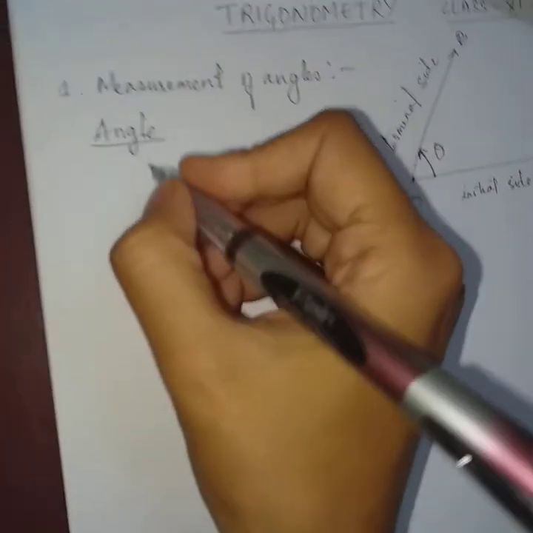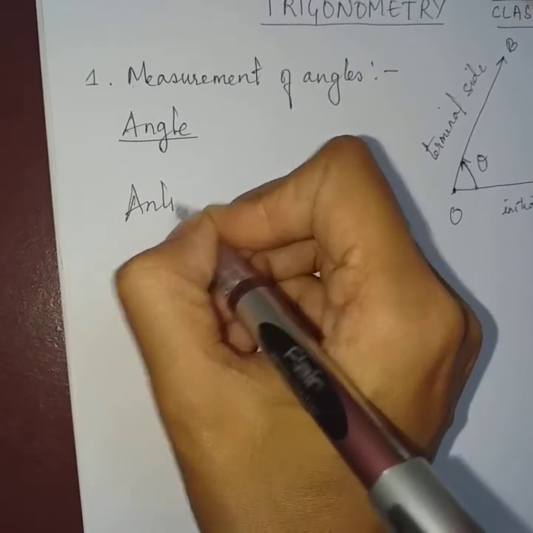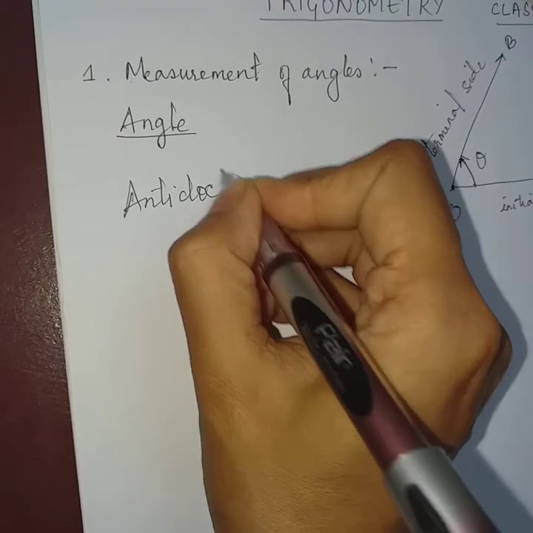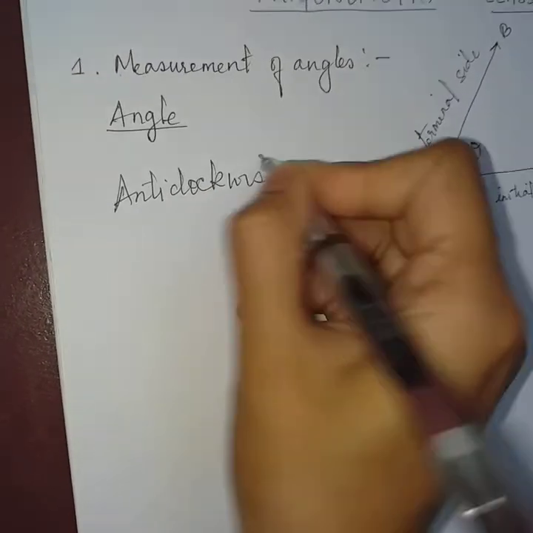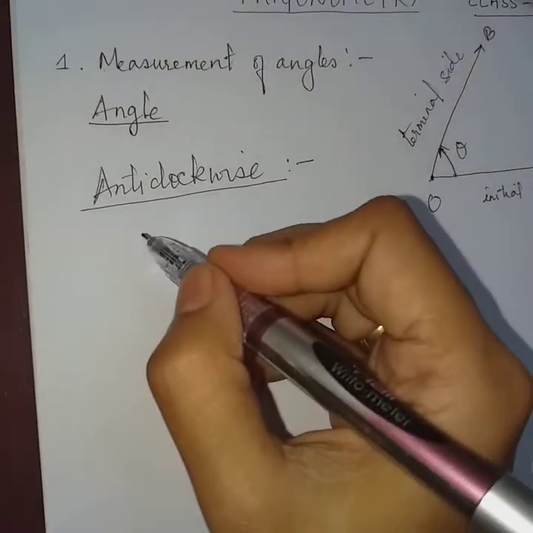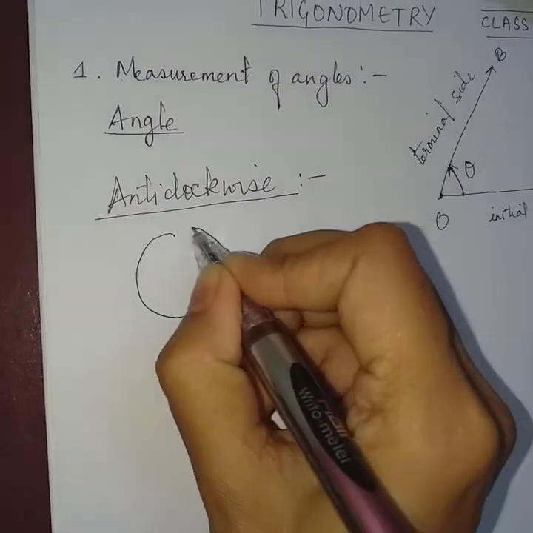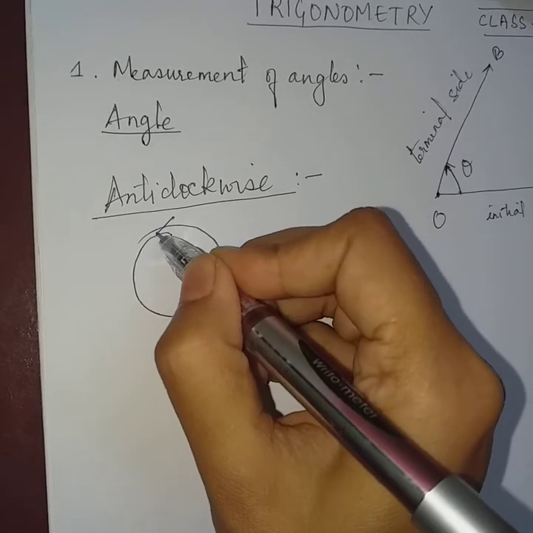So if the angle is rotating in the anti-clockwise direction, anti-clockwise means the opposite direction of the clock.